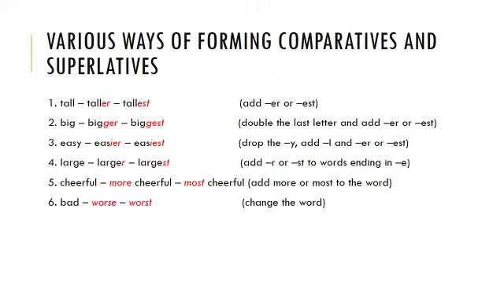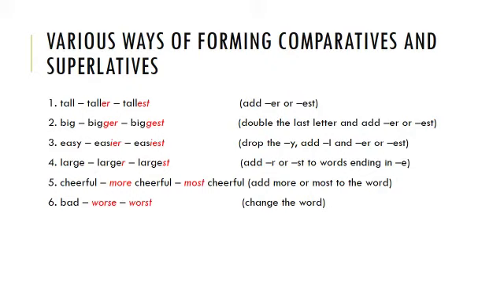Fifth one, add more or most to the word. As we discussed in the earlier slides, the word sensible did not have a comparative or superlative form of its own. So we just added more and most. Here too, for the word cheerful, we will add more and most, which will give us more cheerful and most cheerful.